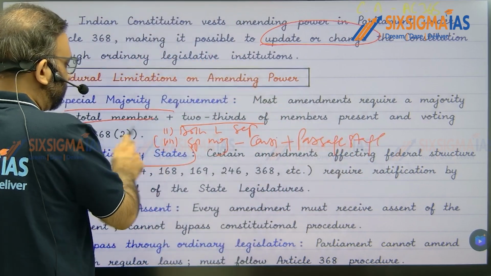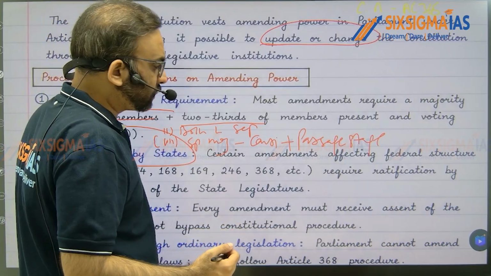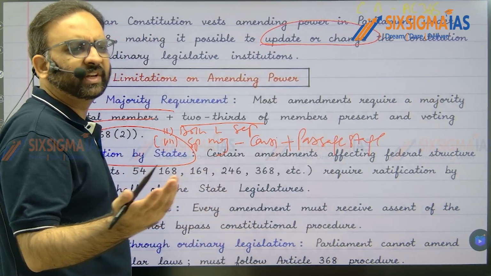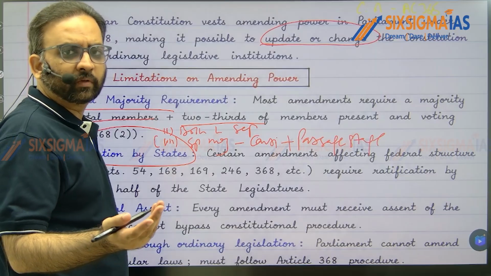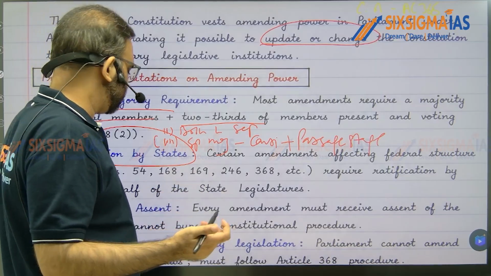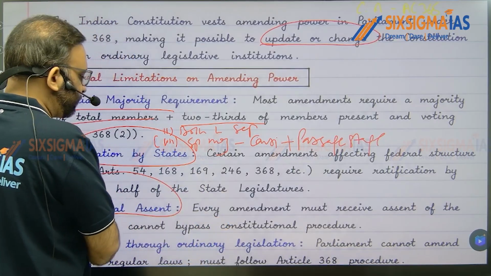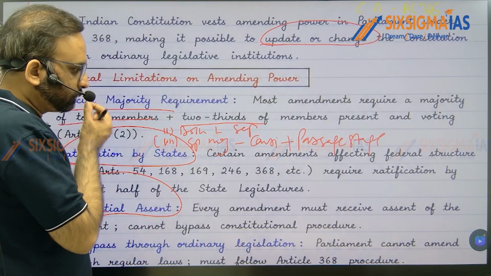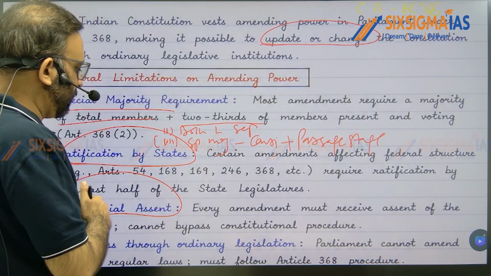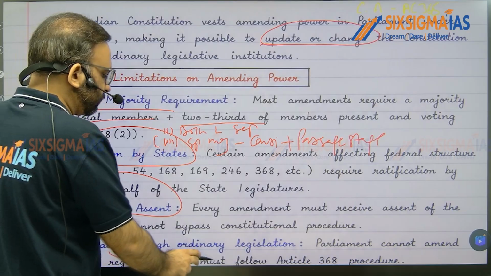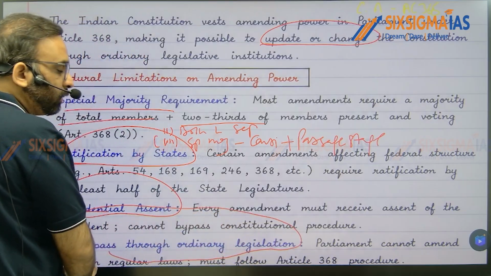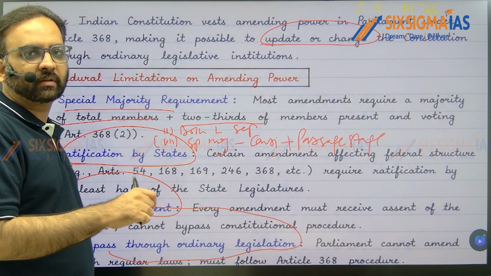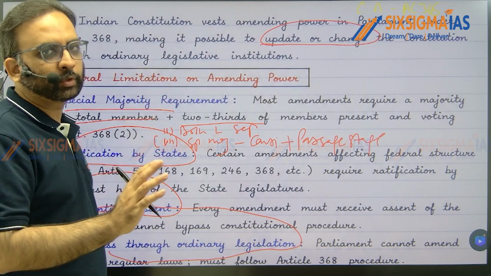Then for the provisions which affect the federal system of the country, ratification by half of the states is required. For example, presidential election or distribution of power between center and states, etc. Then it requires presidential assent, right? And here the constitutional amendment bill cannot be brought in as if it is an ordinary bill. It has a specific procedure mentioned in Article 368 that has to be followed.